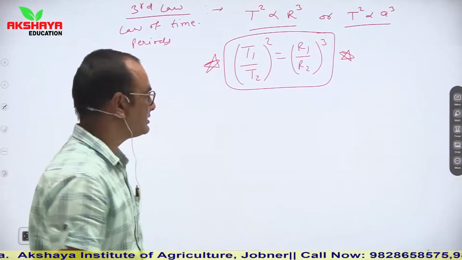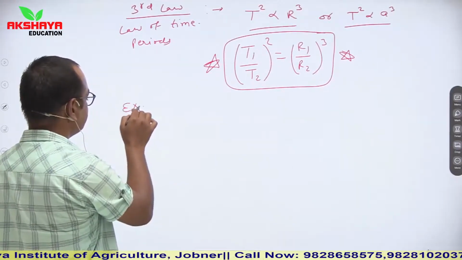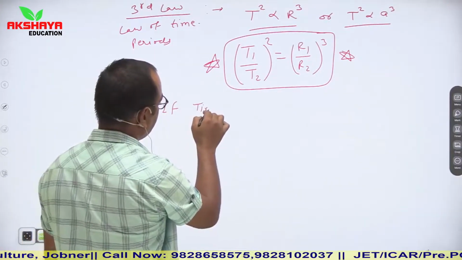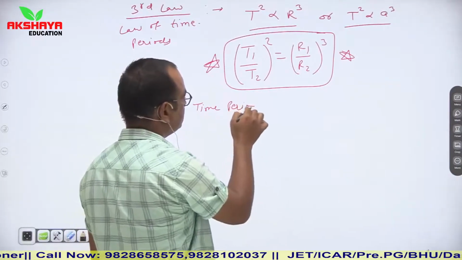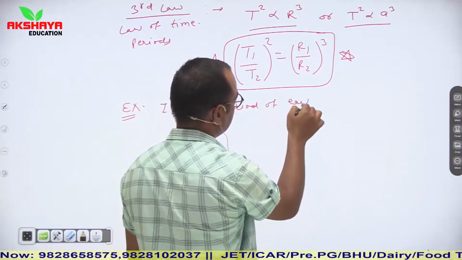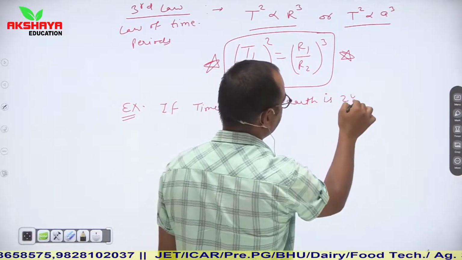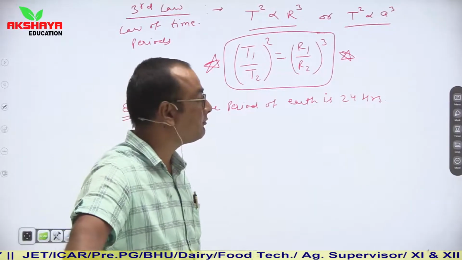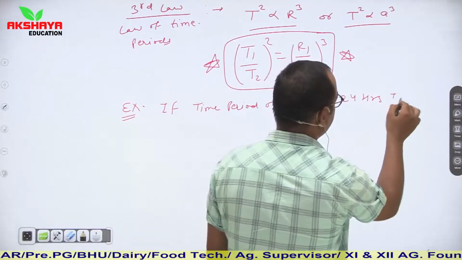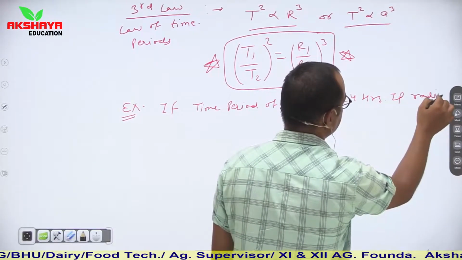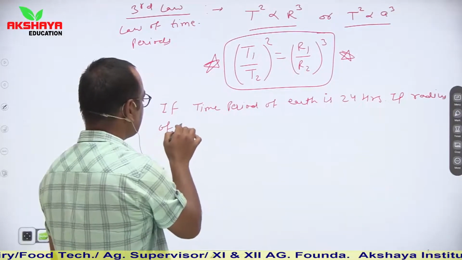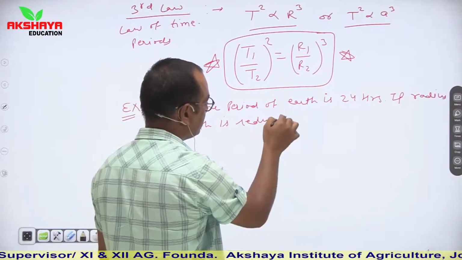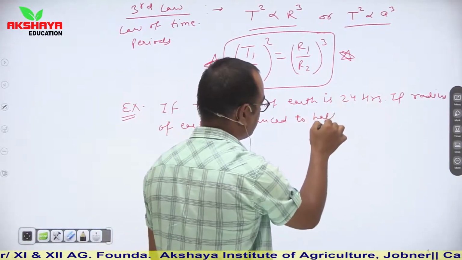For example, the time period of Earth is 24 hours; Earth completes a round in 24 hours. But if the radius of Earth is reduced to half, then